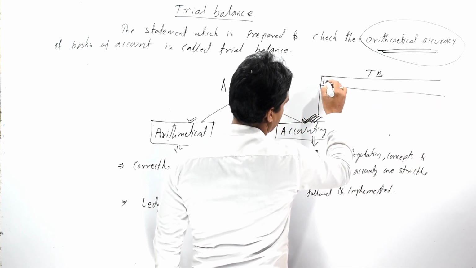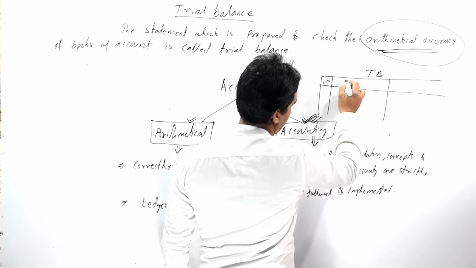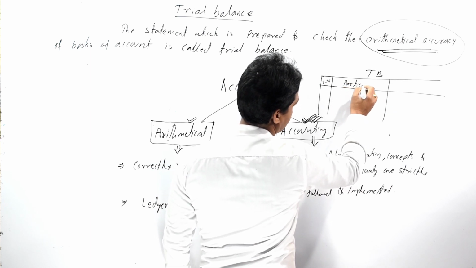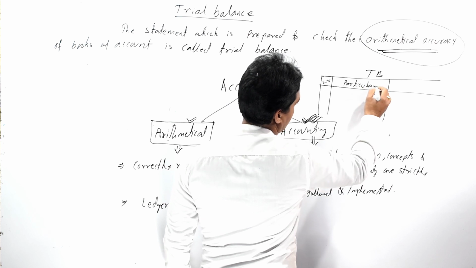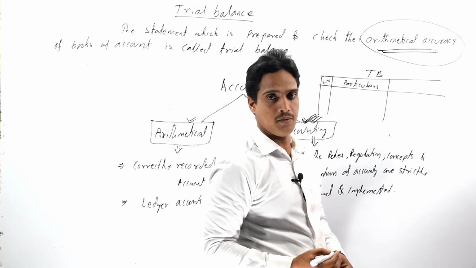So now come to the specimen of our trial balance. Generally, it has 5 columns. The first column is the serial number, where we record the serial number of the ledger account.